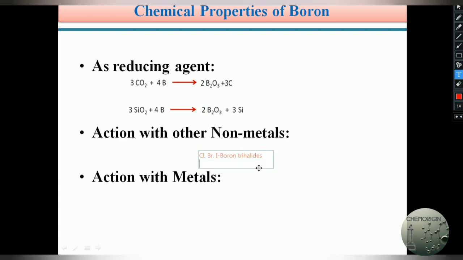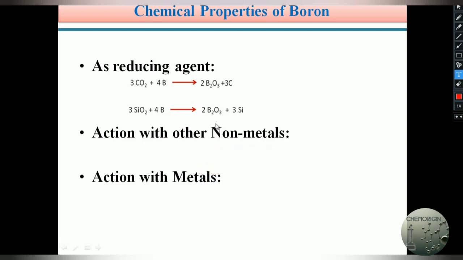Similarly, it also reacts with nitrogen, as we saw in the earlier slide, and forms the corresponding nitrides. And it also reacts with carbon and forms boron carbides. In this manner, boron reacts with non-metals like halogens, nitrogen and carbon and forms the corresponding products.